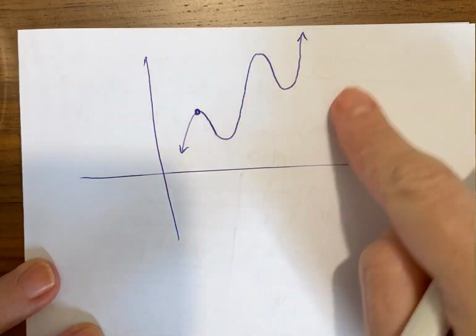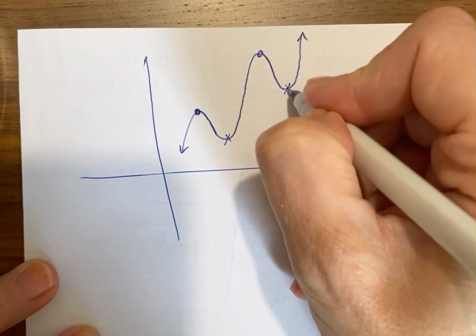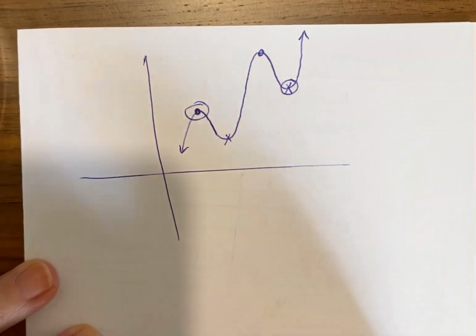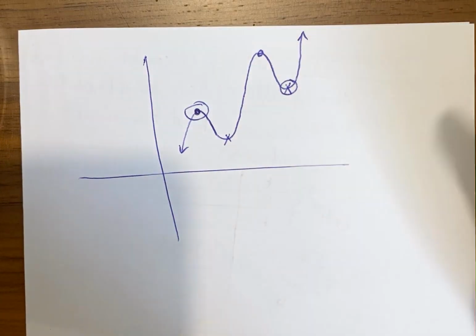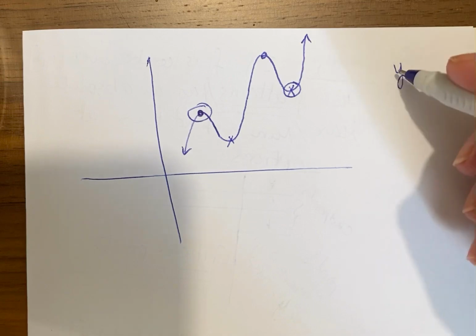This is a normal function, right? This is a local max. These are local min. This local min is higher than this one. So if I want to compare numbers, I cannot say the highest y value is a max, the lowest y value is a min. It doesn't work.